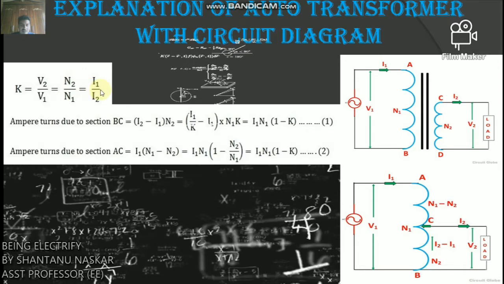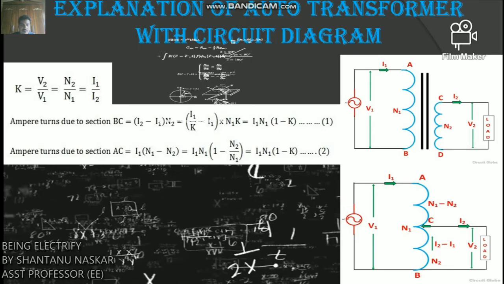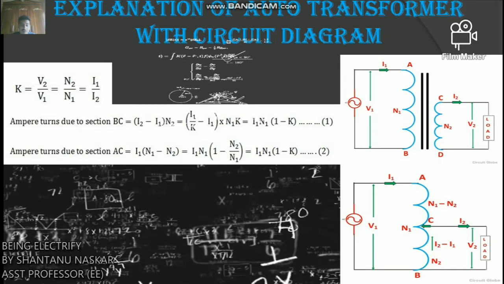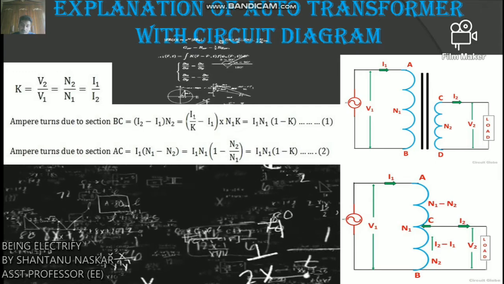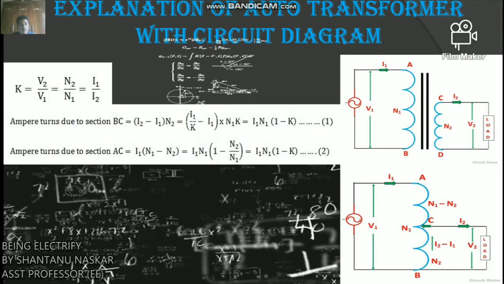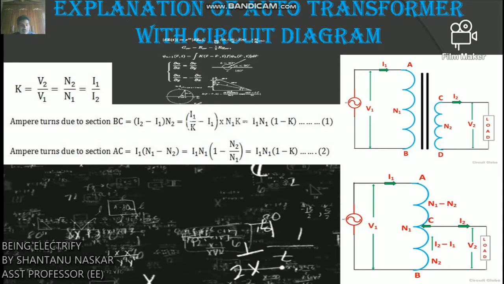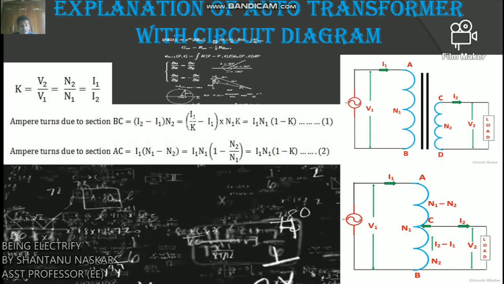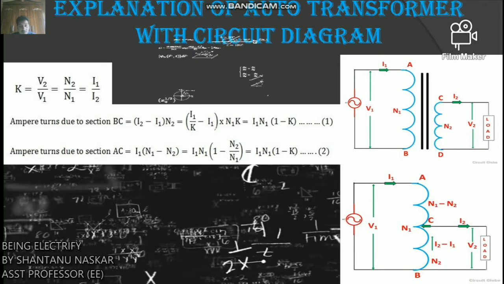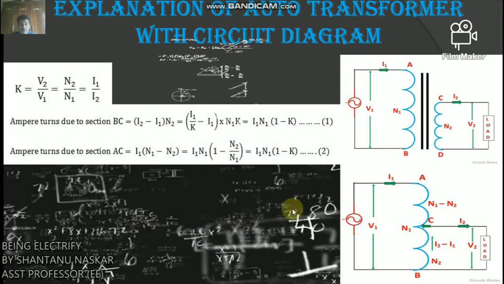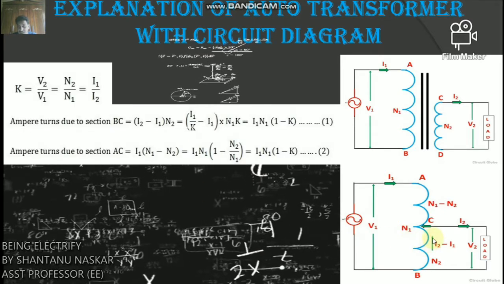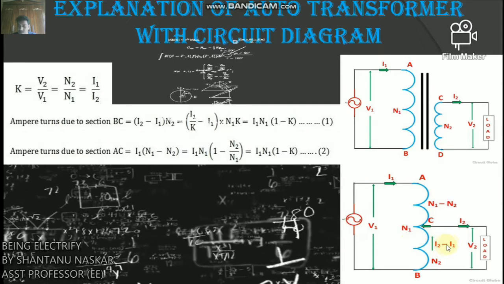As the secondary ampere turns are opposite to the primary ampere turns, the current I2 is in phase opposition to I1. Now the secondary voltage is less than the primary, therefore I2 is more than I1.